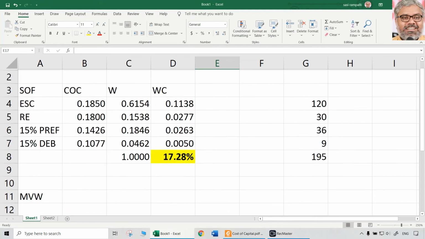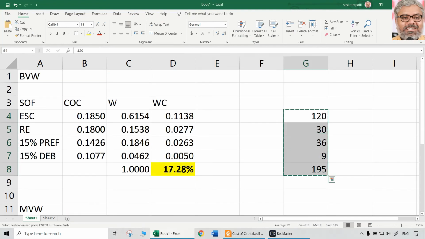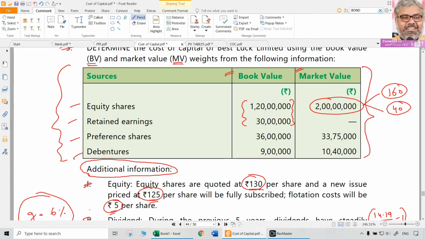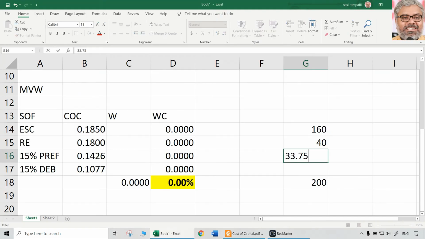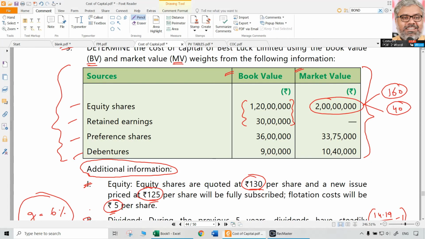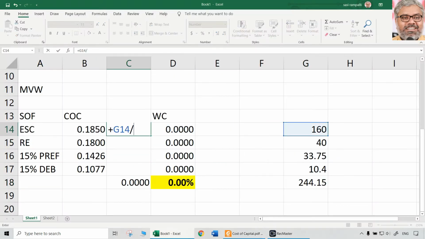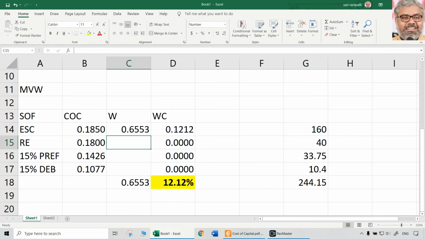So now recalculate the market values and then we have to do the calculation once again. Anyway, first equity as we calculated just now 160, retained earnings 40, preference shares market value 33.75 given there already. 10.4 is the market value of debentures. So these are the market values. Now recalculate the weights, individual amount divided by total. That's all. Recalculate that once again.